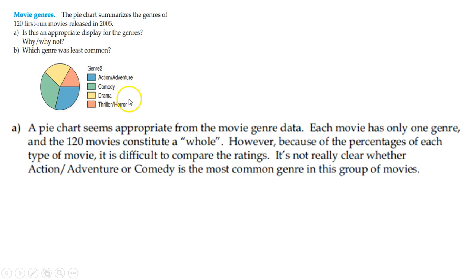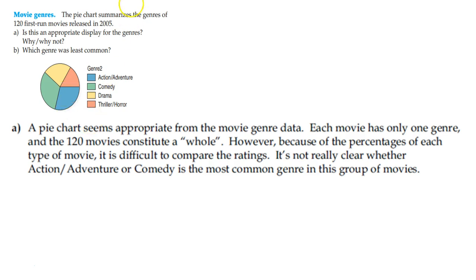And a pie chart seems appropriate for the movies, right? I can kind of divvy out the 100% there of where it seems people are at, but each movie has only one genre, and the 120 movies constitute a whole pie. So that's out of 120 total movies. I can see them. However, because of the percentages of each type of movie, it's difficult to compare the ratings. All right? So how am I comparing how they are rated?